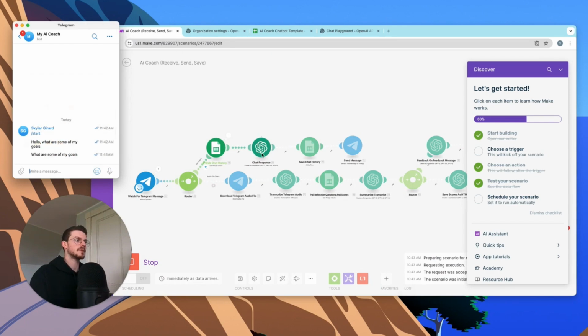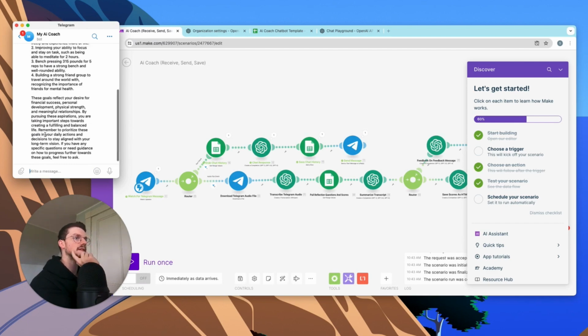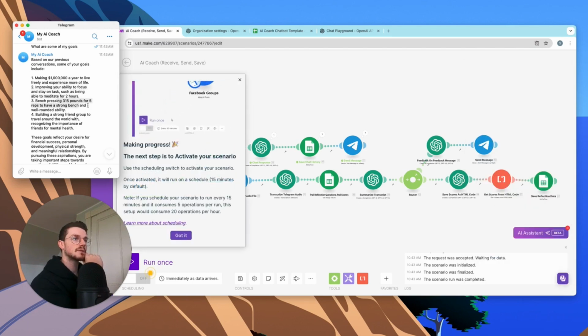Boom. It's going to go through, it's going to process. So it pulled the data, it gave the data back to ChatGPT, and it's now saved the chat history and sent the message. So we can see, based on our previous conversation, some of your goals: making $1 million a year, ability to focus and stay on task, being able to meditate for 2 hours, bench pressing 315 for 5 reps, building a strong friend group.